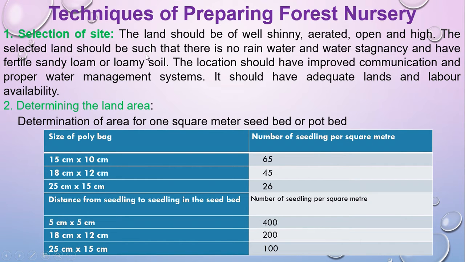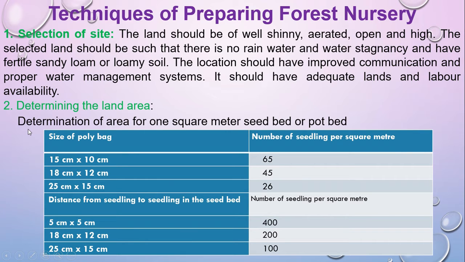First of all, select the site. That means the place where you establish a forest nursery. This nursery should be sunny, aerated, open, and high. And make sure the nursery will be free from flood water. If there is even a little rain, make sure there will be no stagnant or waterlogged condition in that place. The land should be sandy alluvial or loamy soil, which is good, with a proper communication system.